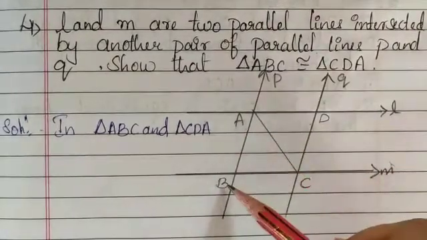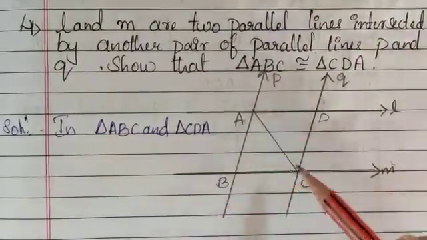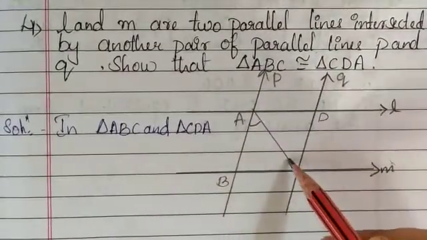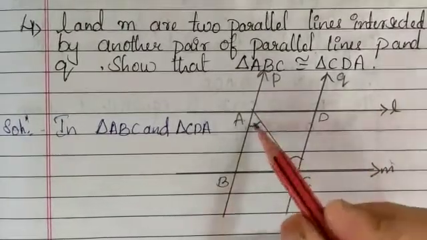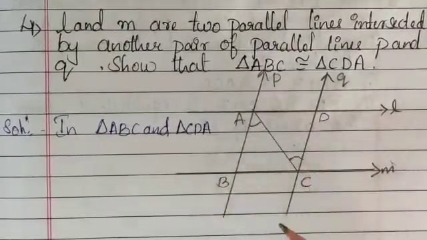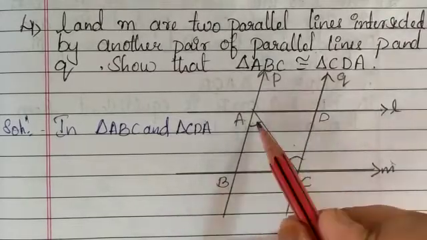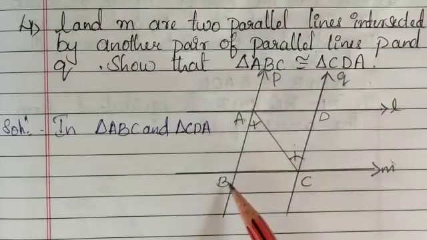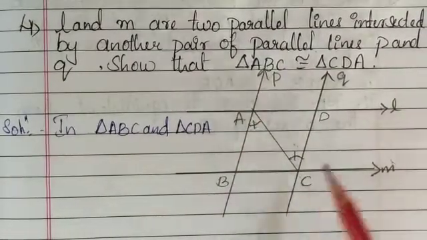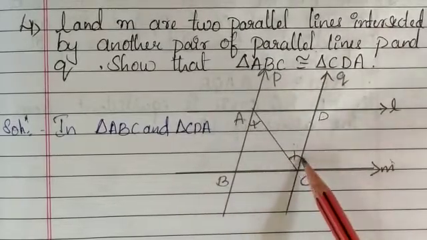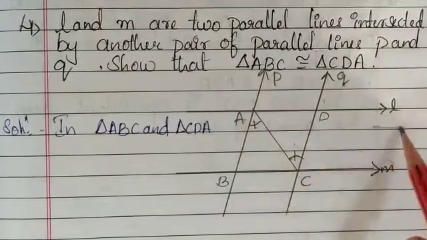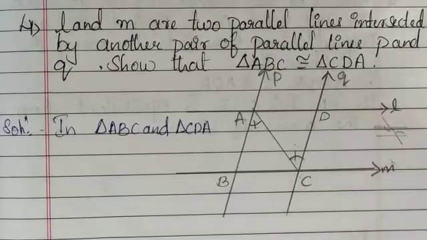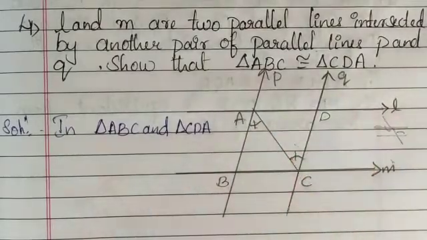In that case you can see this angle BAC is the same as DCA, because these two are alternate interior angles.